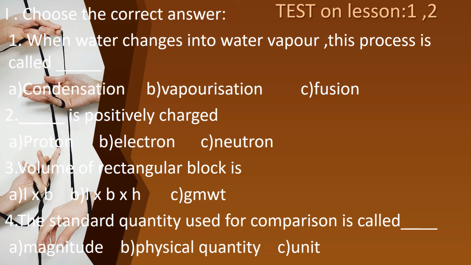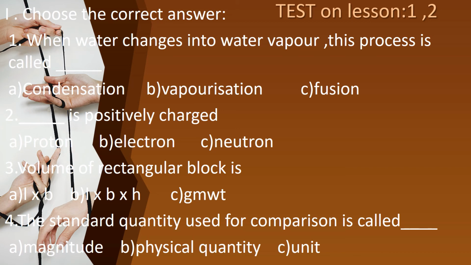First is choose the correct answer, okay? First question, when water changes into water vapor, this process is called dash. Condensation, vaporization, fusion. Write the answer correctly. And then second one, dash is positively charged. Proton, electron, neutron. Okay, write the correct answer.